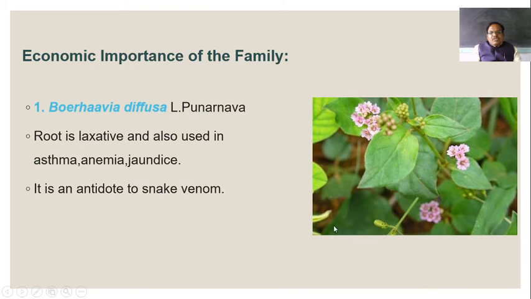Then economic importance of the family. Boerhavia diffusa is the first plant, which is known as Punarnava. Root is an appetizer, which is used for that purpose, and also used for curing asthma and diseases of the eyes, as well as jaundice, that is, diseases of the chest. It is very effective when there is a snake bite. At that time, it works as an antidote against the snake bite.